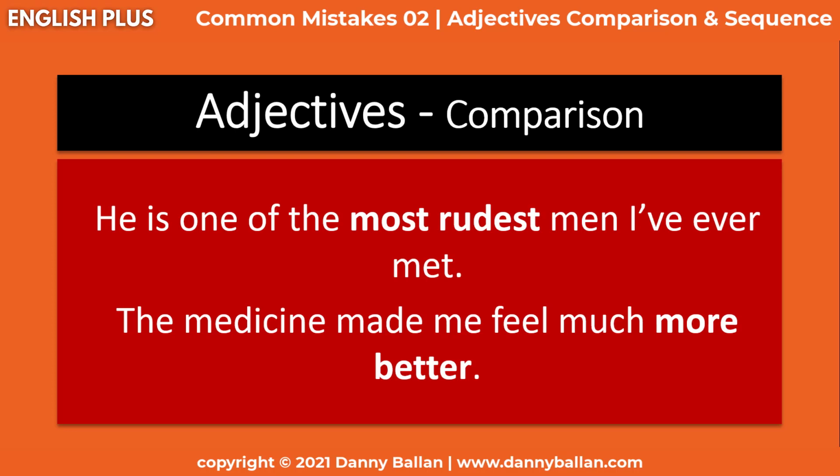Now, the problem with these two sentences is that we do not use an ER or EST form and more or most together. It's either ER, EST, or more and most, not together. For example, rudest is a superlative form and is not used with most. Better is a comparative form and is not used with more. So here, what we said, he's one of the most rudest. We used most with EST. And in the second one, we said much more better. We said more and better.